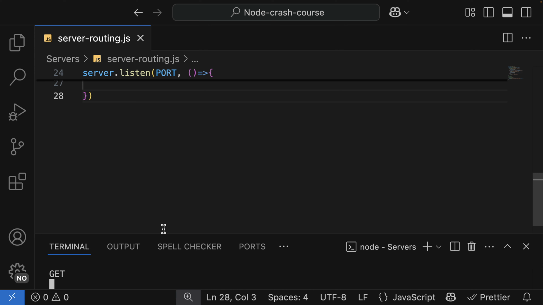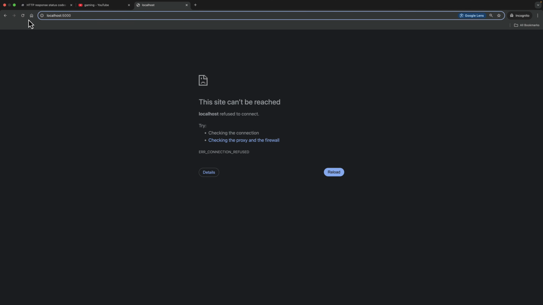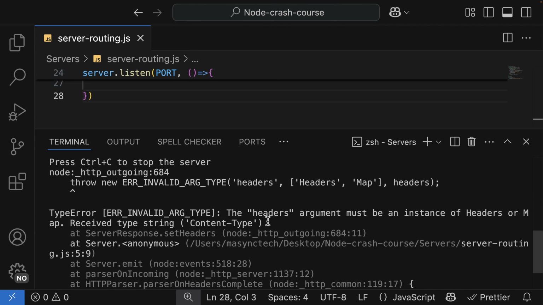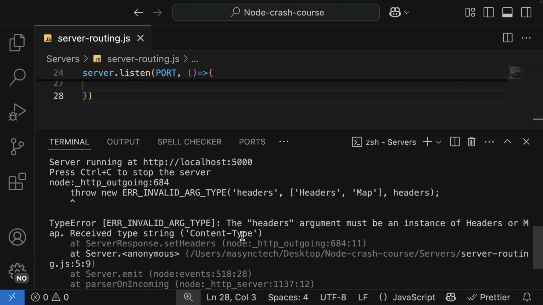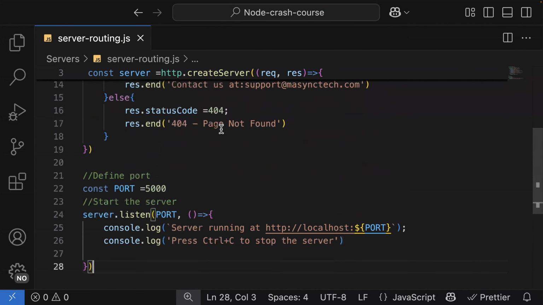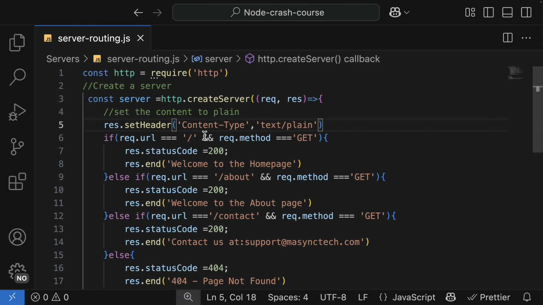So let's try it out: shut down, restart, and if I visit the home page, well, I think the server is not running. We have an error that says that the headers argument must be an instance of Headers. Let me confirm up here. Oh, sorry, it's supposed to be setHeader, but not setHeaders.